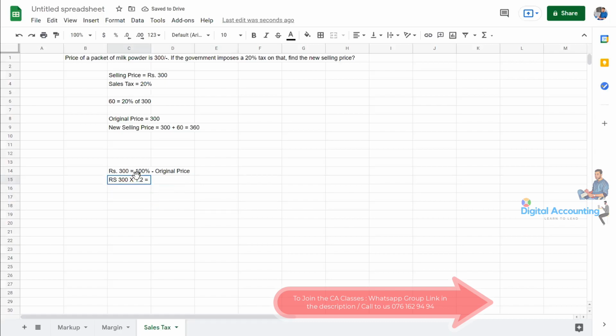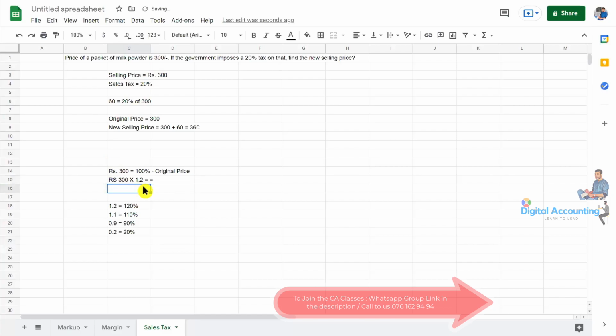Why? 1.2 means what? 1.2 means 120%. 1.1 means 110%. You know this, right? 0.9 means 90%. Right? 0.2 means 20%. So already this 300 is 100%. Then we are increasing 20%. So the new selling price will be 100 plus 20, 120%. 120% means we can times by 1.2 to get the new selling price, right?